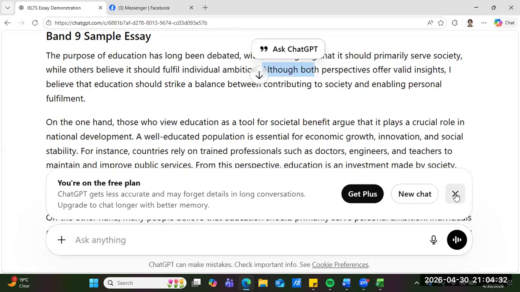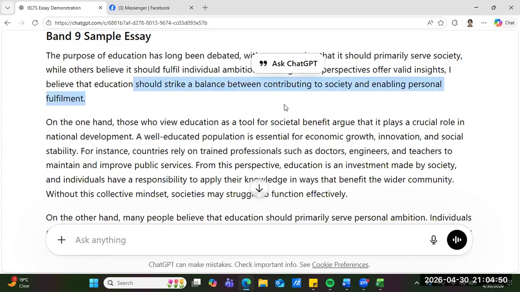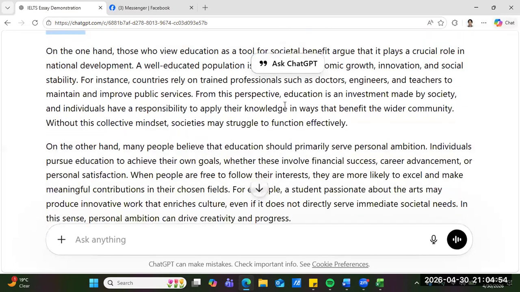Oh, guys, we have the same argument between contributing to society and enabling personal fulfillment. Because really, guys, that's the real answer, right? Both. They're both correct, right, guys? They do not clash, right, guys?